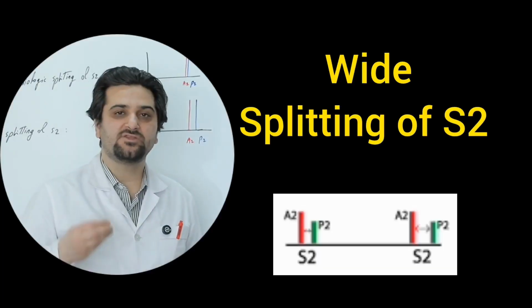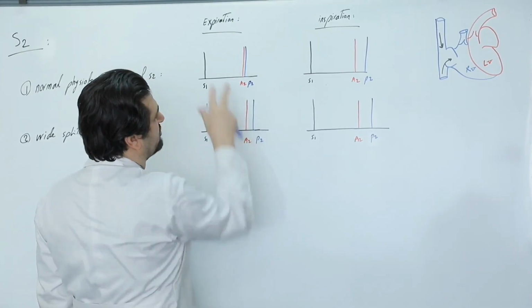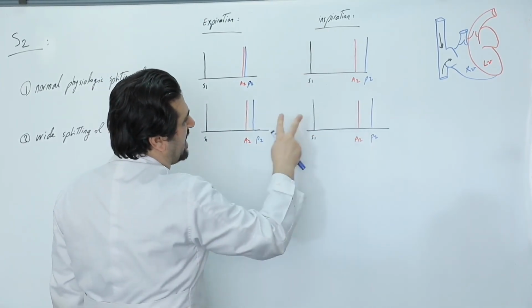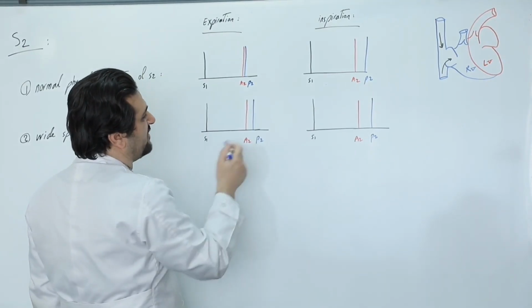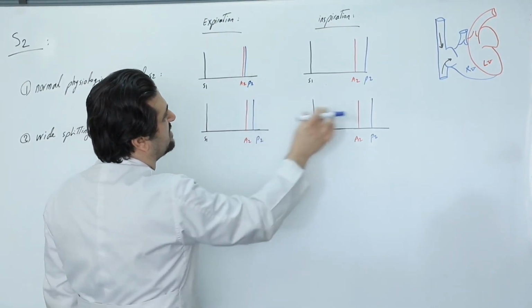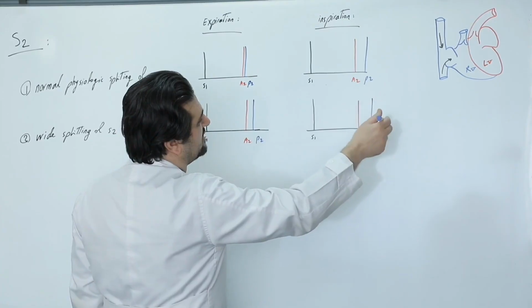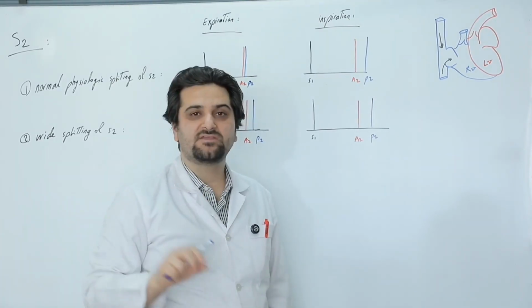The second condition is wide splitting of S2. In this case, A2 and P2 are separated and heard distinctly during both expiration and inspiration, but the gap is smaller during expiration and becomes larger during inspiration due to increased venous return.